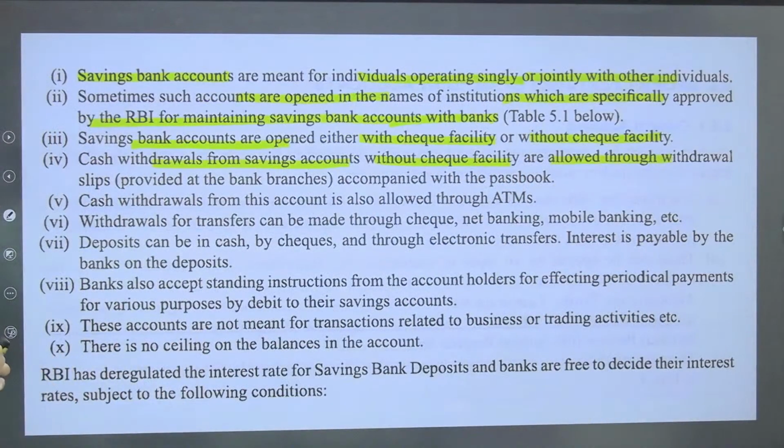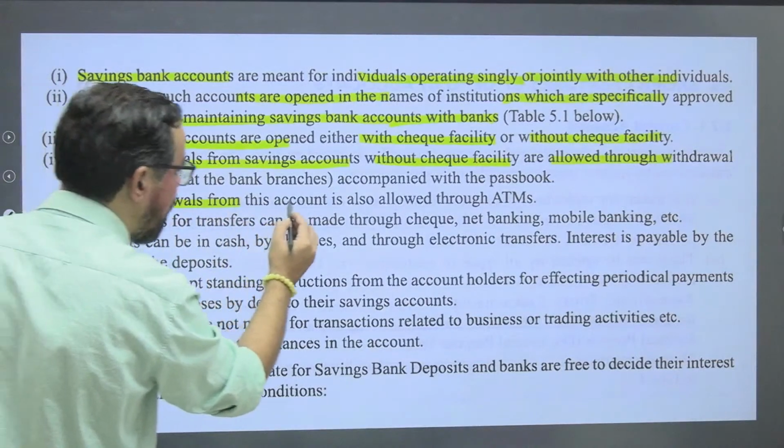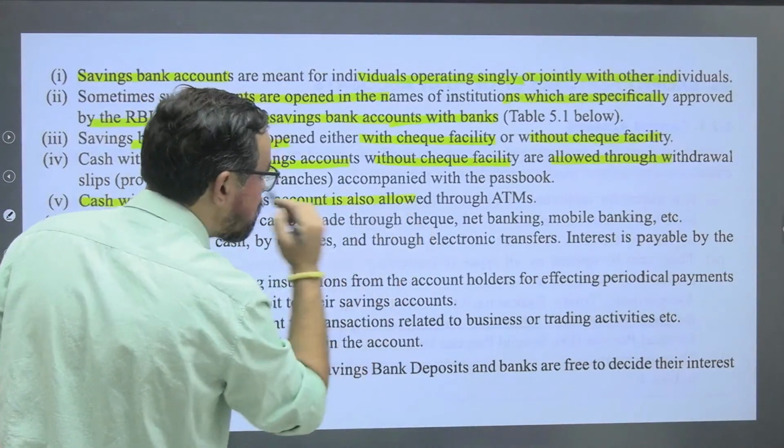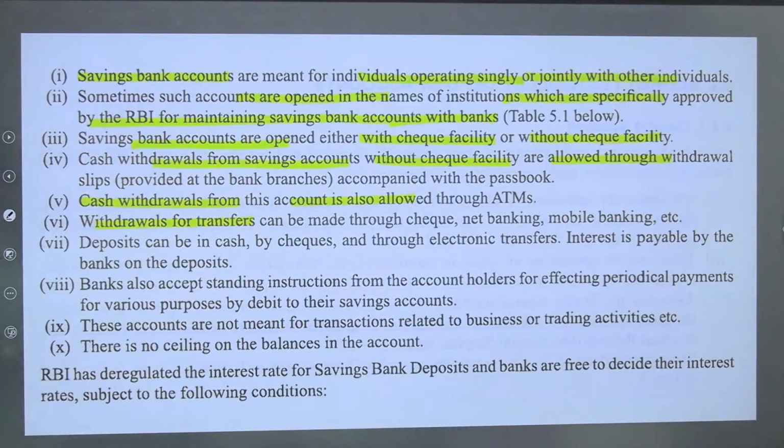Then cash withdrawal from this account is also allowed through ATMs. Withdrawals for transfer can be made through cheque, net banking, mobile banking. Deposit can be in cash or by cheque and through electronic transfer. Interest is payable by a bank on the deposits.